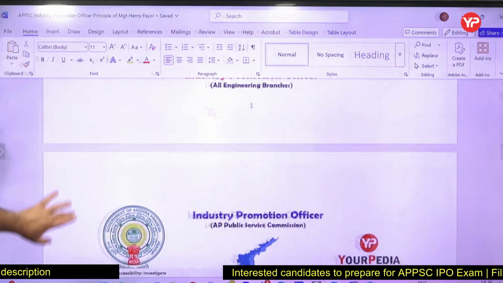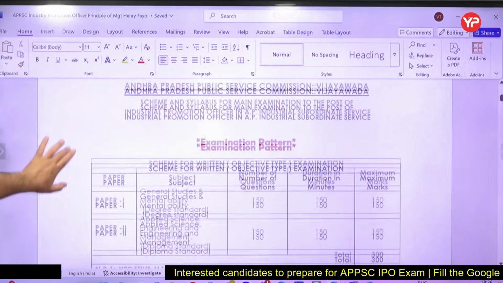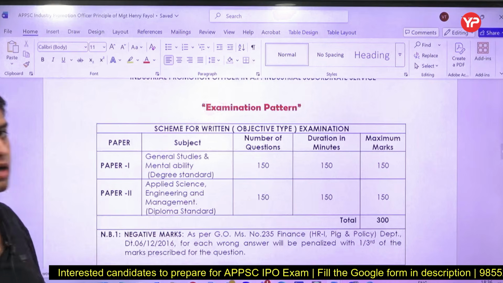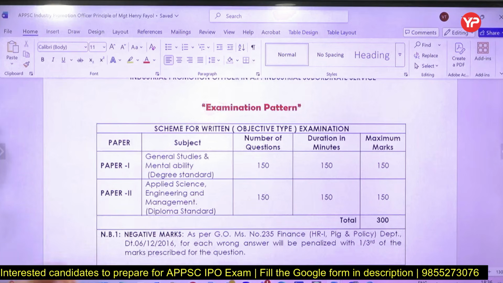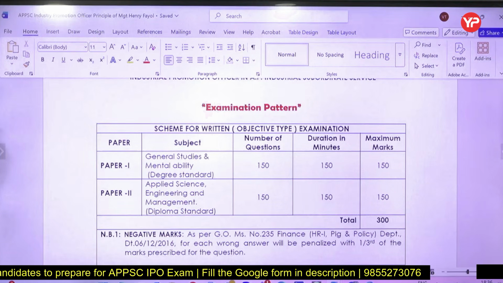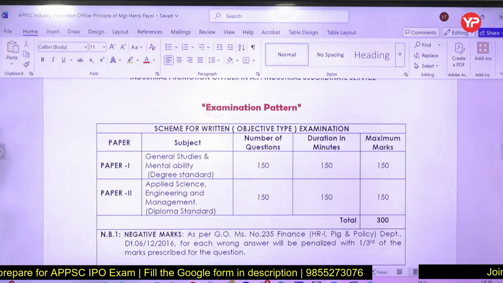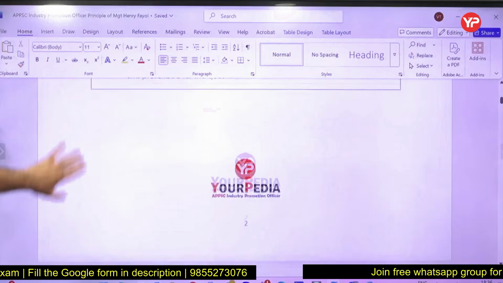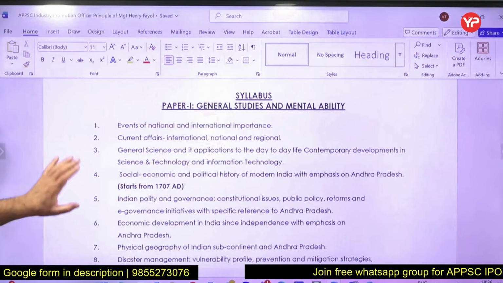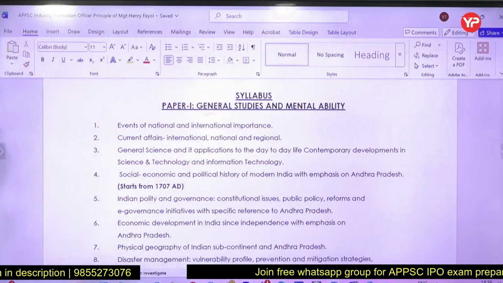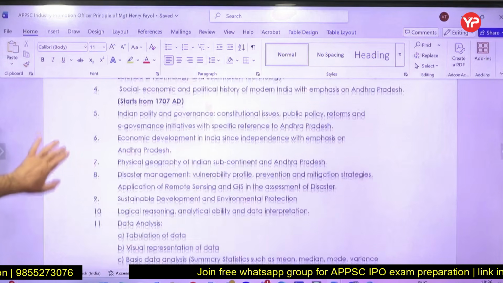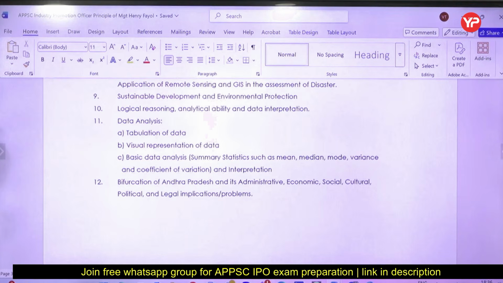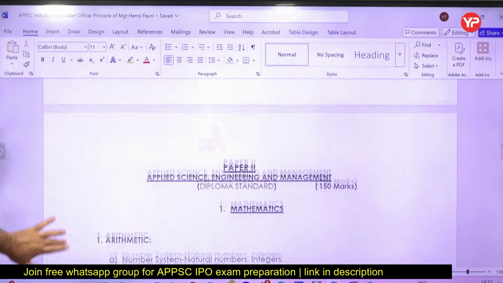Now this notification, this is the examination pattern which we discussed. There are two papers: general studies, and applied science, engineering and management. Applied science covers physics, chemistry, mathematics, engineering and management, like industrial engineering and industrial management. The general studies and mental ability syllabus has 12-13 topics, national and international importance topics, then data analysis and logical reasoning, followed by paper 2.